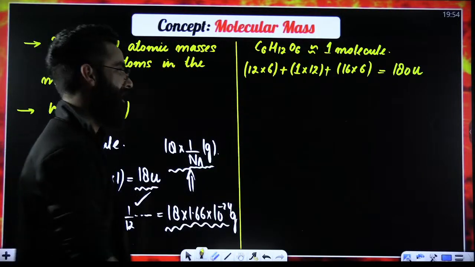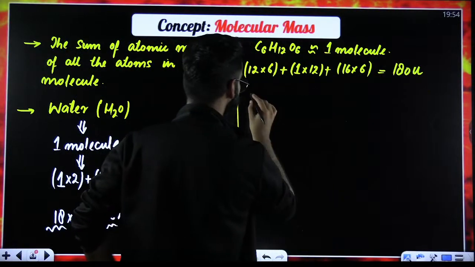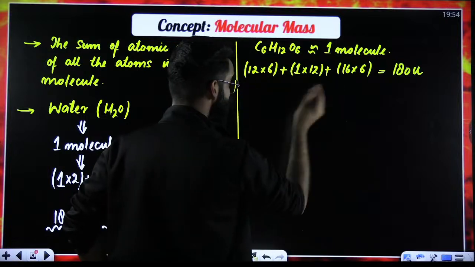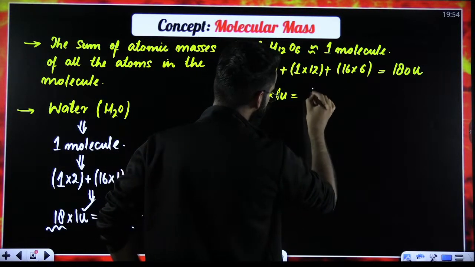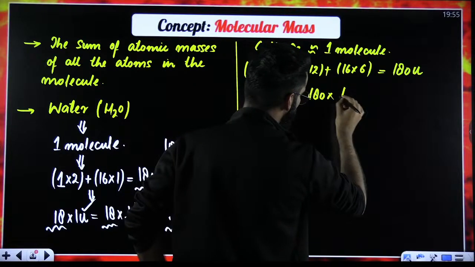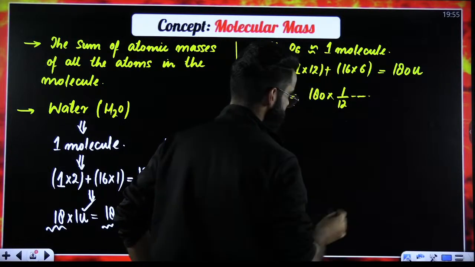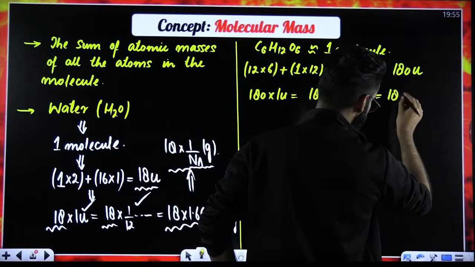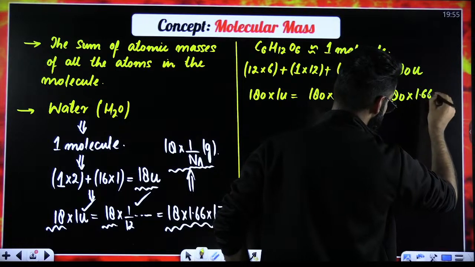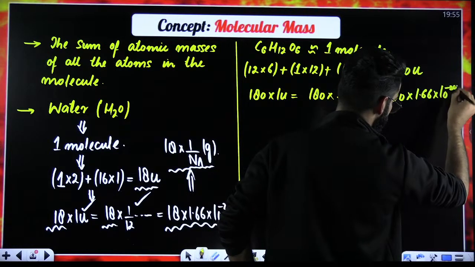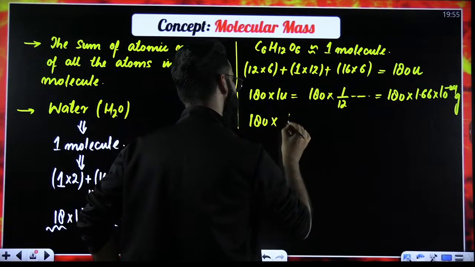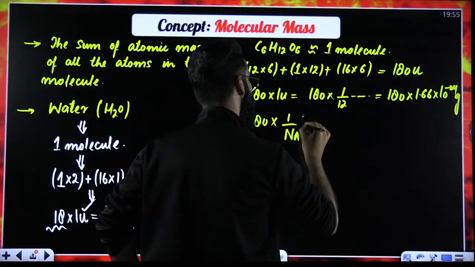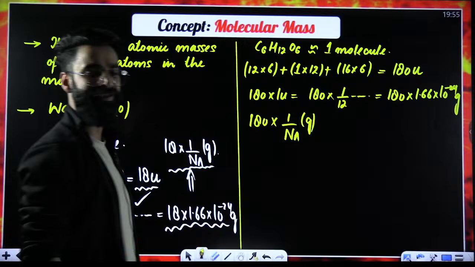Now, instead of this 180U, you can break it as 180 multiplied by 1U. Instead of 1U, you can write 1/12th of the mass of carbon-12 atom. Instead of 1U, you can write 1.66 × 10^-24 grams. Instead of 1U, you can write 1 divided by Avogadro's number in grams. What is the meaning of all these things?